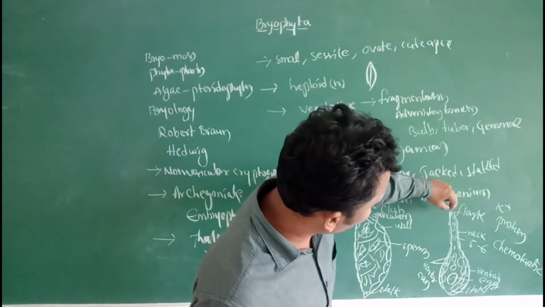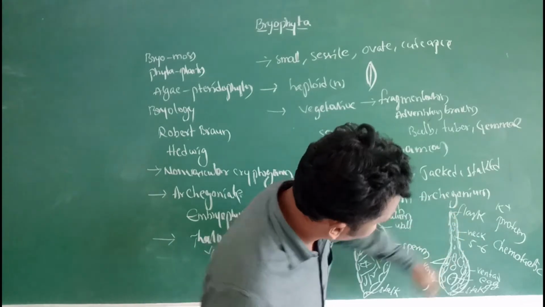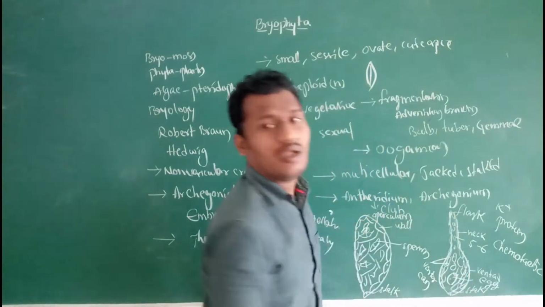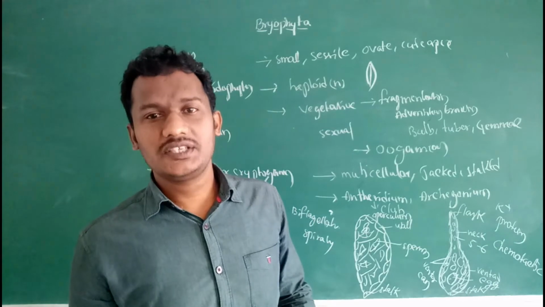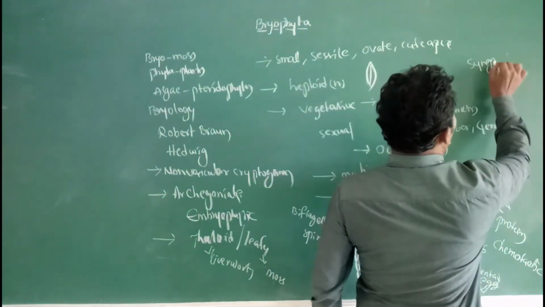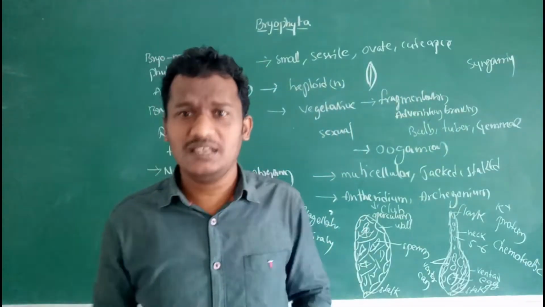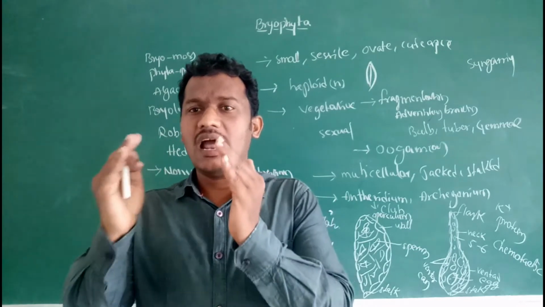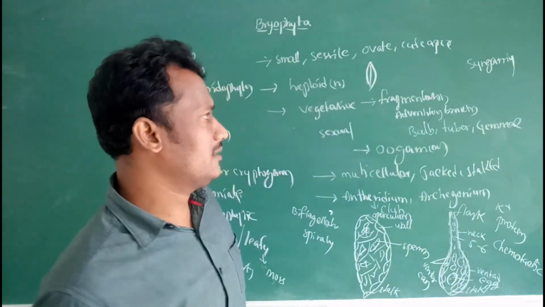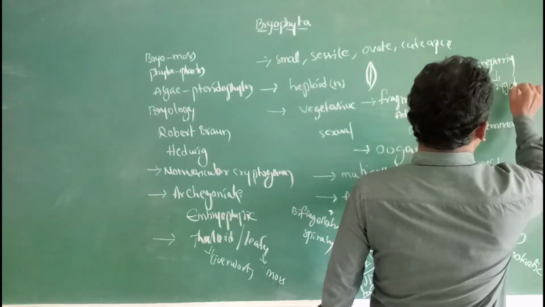Then these antherozoids travel through the neck, reach the venter, then reach the egg cell. Then fertilization takes place. This fertilization is known as syngamy. Syngamy is nothing but a fusion of male and female gametes. As a result of syngamy, the zygote forms.